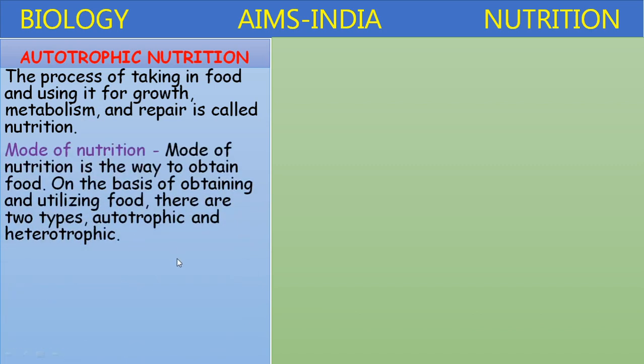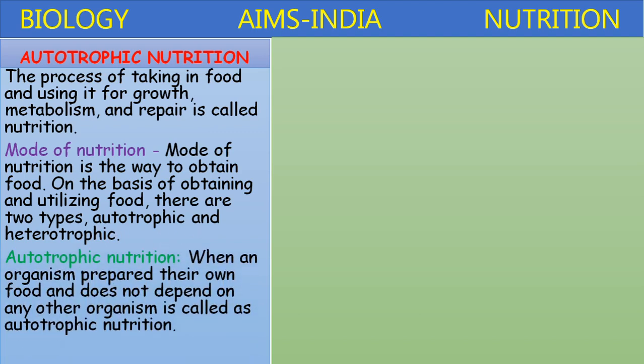The mode of nutrition, depending upon how the organism obtained energy for preparing food material, is basically classified into two main types: autotrophic and heterotrophic nutrition. Autotrophic mode of nutrition: when an organism prepares its own food and does not depend on any other organism, the organism is called an autotroph and the nutrition is called autotrophic nutrition.